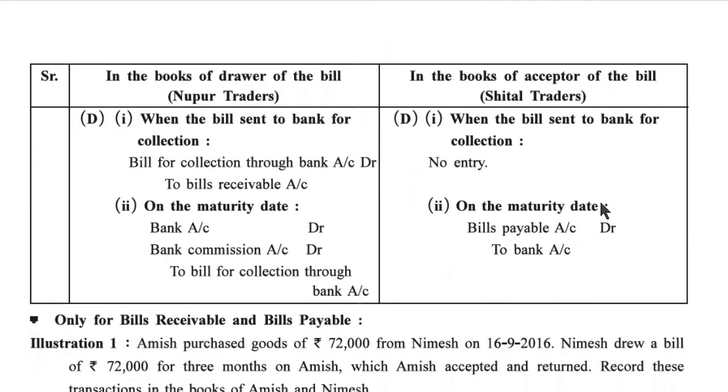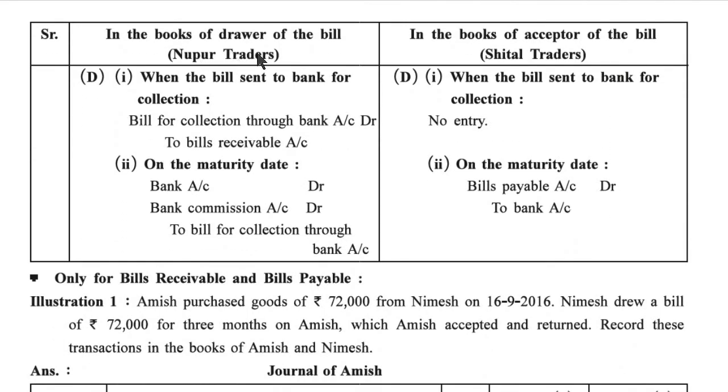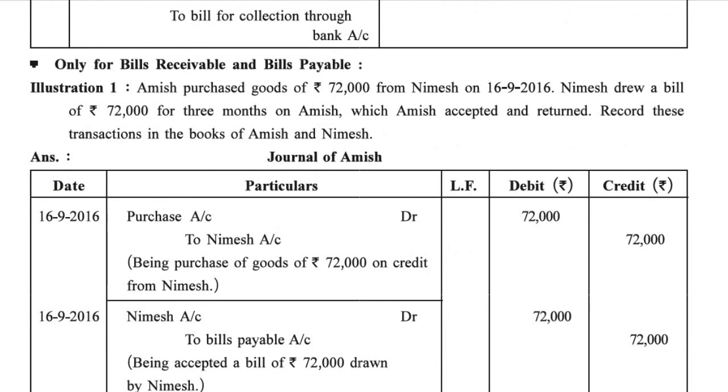Now, D. In the book of drawer of the bill Nupur traders, when the bill is sent to bank for collection: bill for collection through bank account debit to bills receivable account. On the maturity date, bank account debit, bank commission account debit to bill for collection through bank account. In the book of acceptor of the bill, Setal traders, when the bill is sent to bank for collection, no entry. On the maturity date, bills payable account debit to bank account. Only for bills receivable and bills payable.